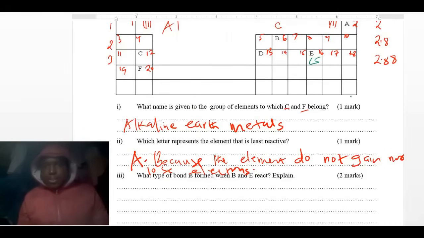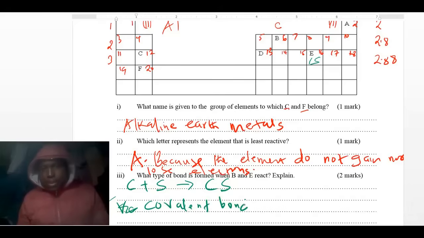That is sulfur. So it is a reaction between carbon plus sulfur. Both of them are nonmetals, so it's going to form CS. So what bond is between them? Both of them are nonmetals, therefore they are going to form covalent bonds. Because both of them are nonmetals, therefore the bond is covalent.